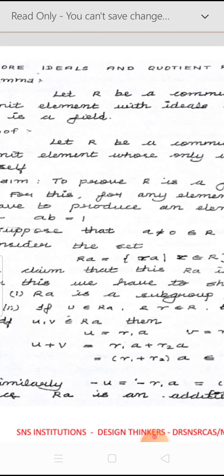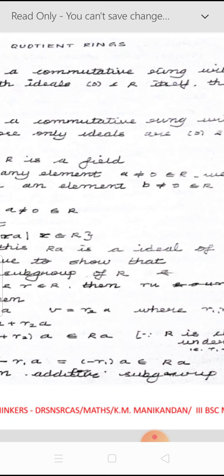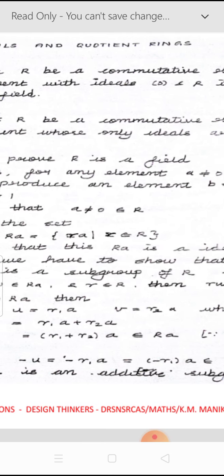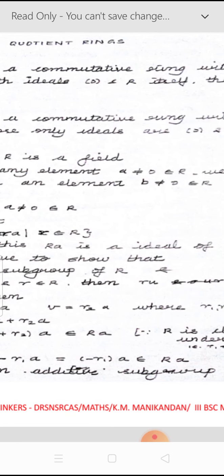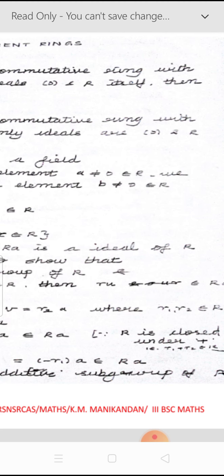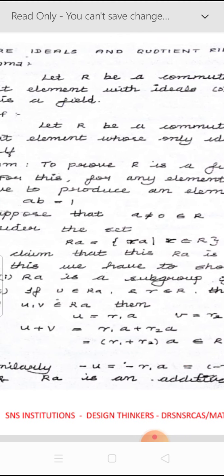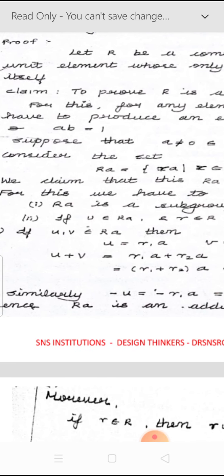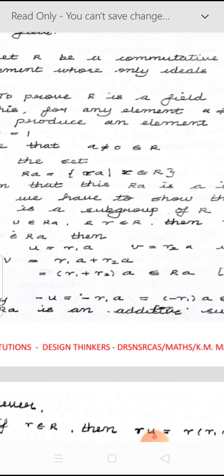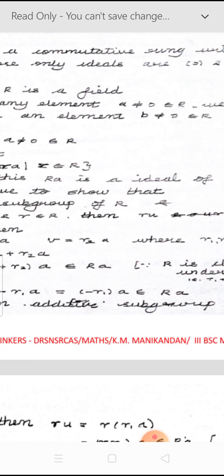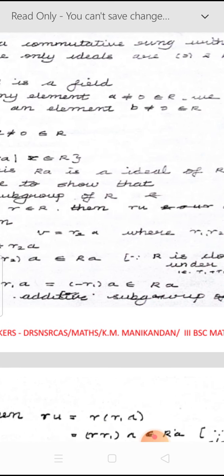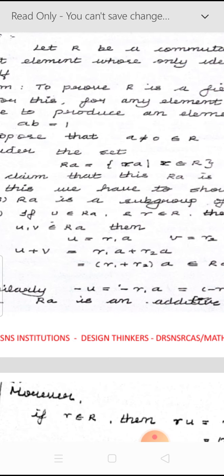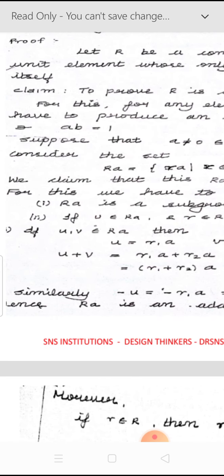So let us take the assumption: let R be a commutative ring with unit element that we are given, whose only ideals are the singleton 0 and R itself. We assume that. Now we have to prove that R is a field. Take any non-zero element a belonging to R; there exists another element b not equal to 0 belonging to R such that ab equals 1. That is the result we are going to prove now.